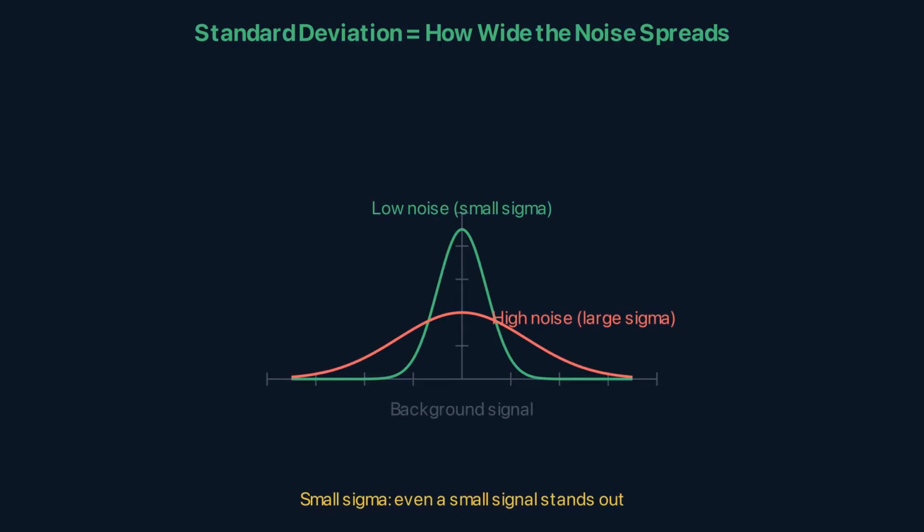If the background signal from healthy people clusters tightly around zero, low standard deviation, then even a small signal stands out. If the background is all over the place, high standard deviation, then a moderate signal might just be noise. You need to know the spread before you can judge whether any result is surprising.